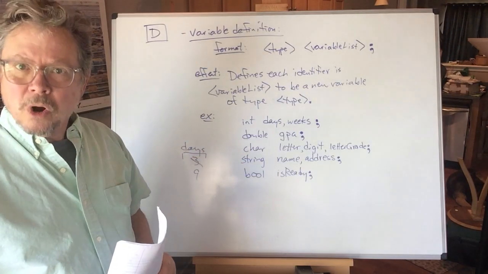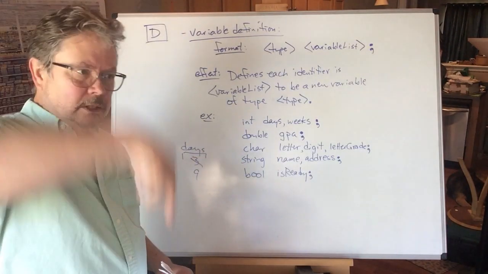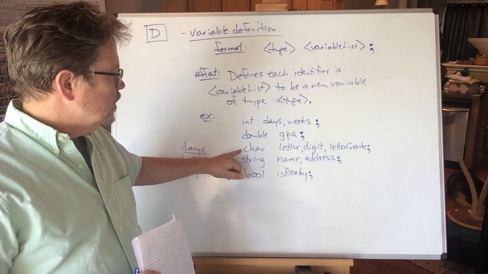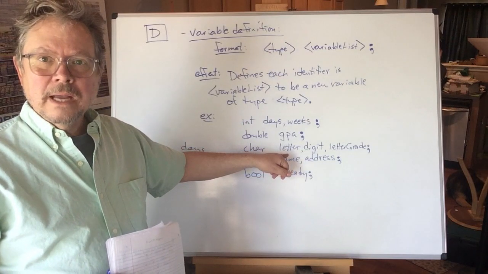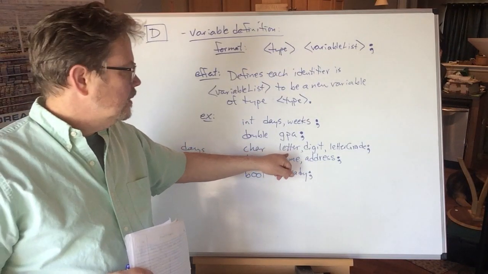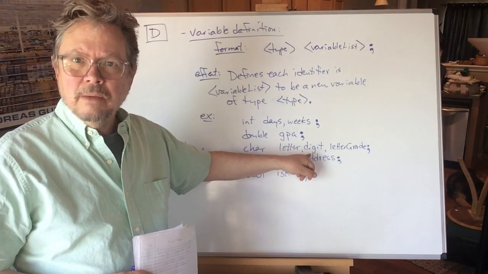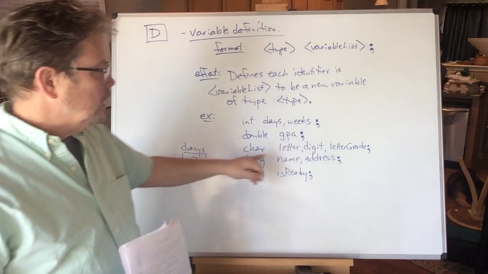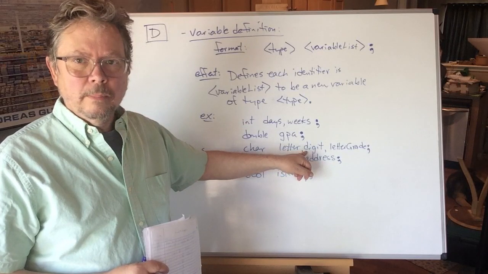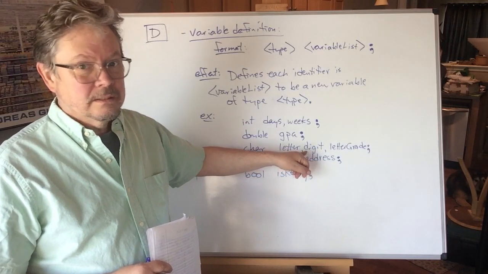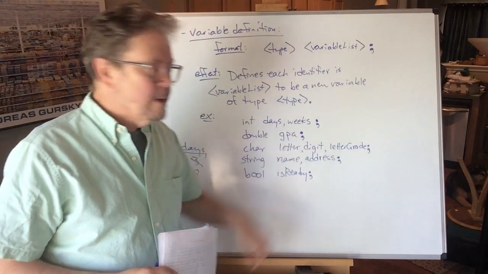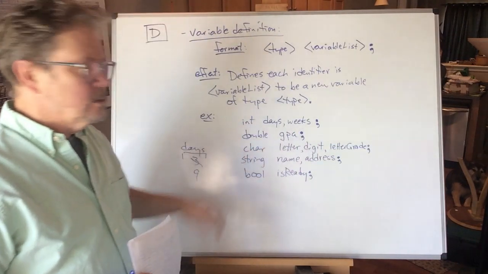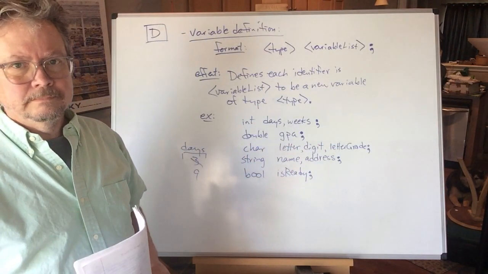Char. We've met char before, haven't we? Char is a single character keystroke. So character, a single letter. I can store a single character in a single letter. A digit. It would make sense for me to only put something 0 through 9 in there, but the data type would allow me to put a question mark in there, or a plus sign, or a space, something like that. Letter grade, camel case, A, B, C, D, F, whatever it may be.